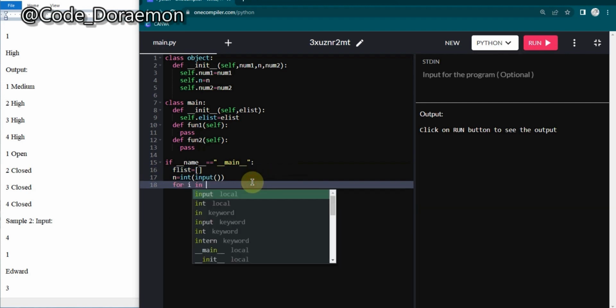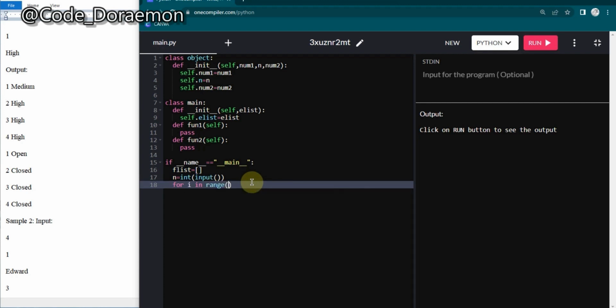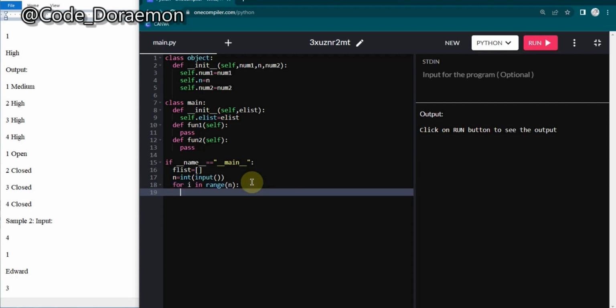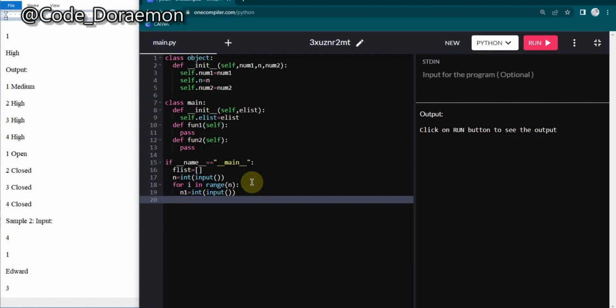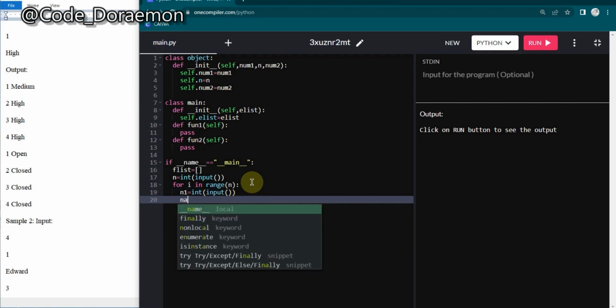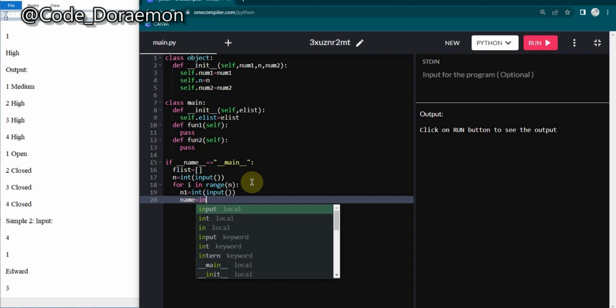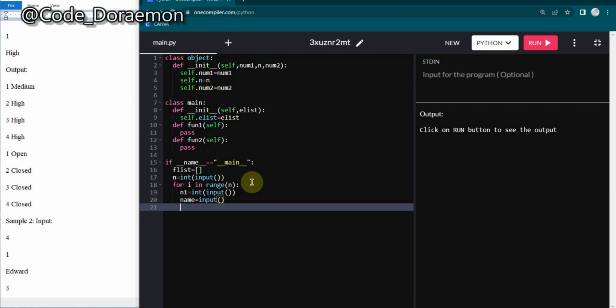For i in range of n, as n is a number, we are going to get 3 inputs, which are num1, name, and num2. So I'm going to give n1 is equal to int of input, and I'm going to give the name is equal to input. Sorry, it's not int of input, it's input, and this is again int of input.